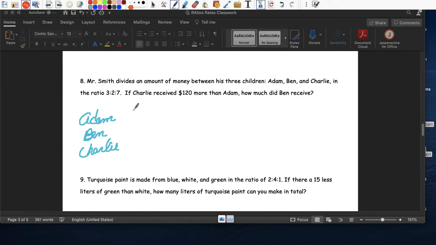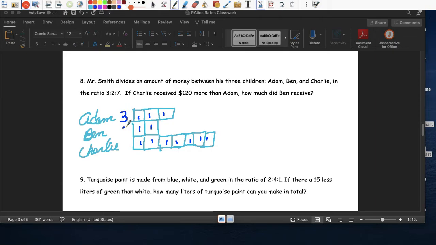For Adam, we're going to do 3 boxes: 1, 2, 3. For Ben, we're going to do how many? 2 boxes. And for Charlie, we're going to do 7: 1, 2, 3, 4, 5, 6, 7. So right now, ahorita, we put 1 like that, right? So 3 for Adam, 2 for Ben, and 7 for Charlie.